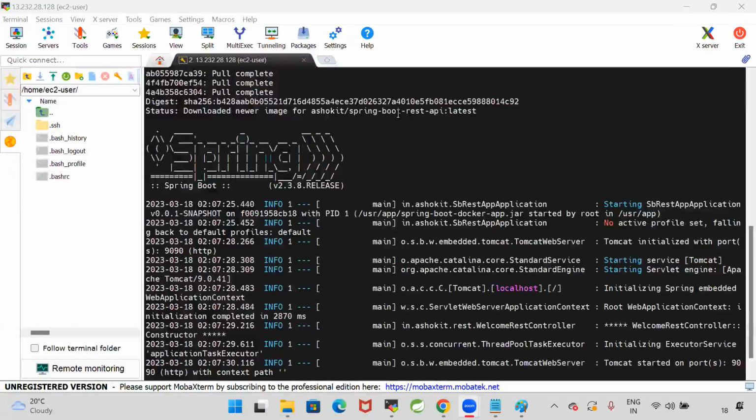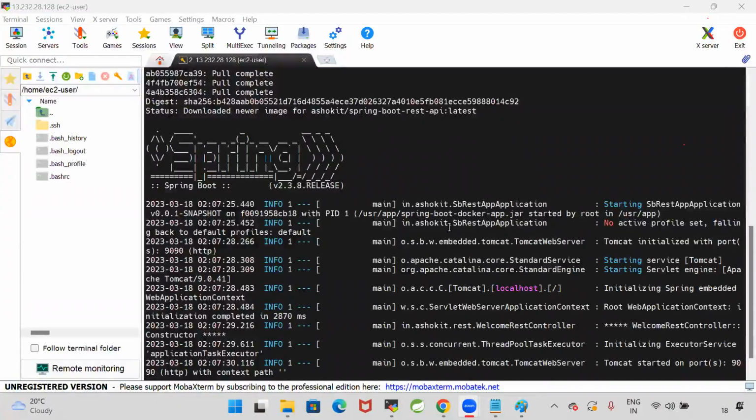Am I installing this Java? Docker is taking care of this Java software. Now, do you understand what containerization is?